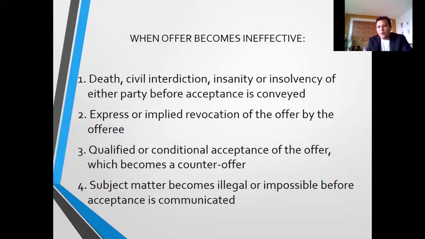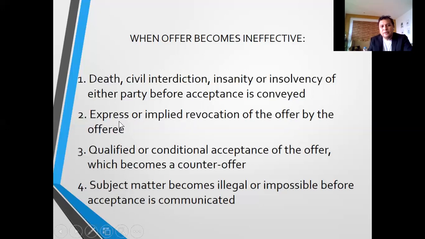Number 2, when the offer is revoked by the offeror. The person who made the offer revokes it, either expressly or impliedly. So there are 2 ways, express or implied. What is express?